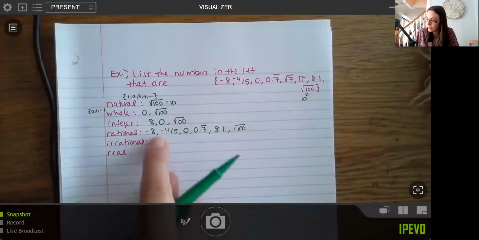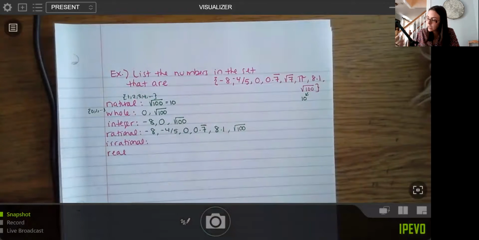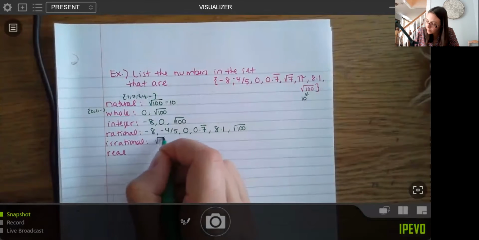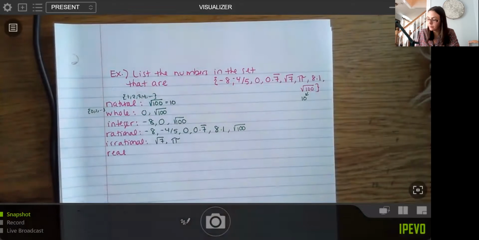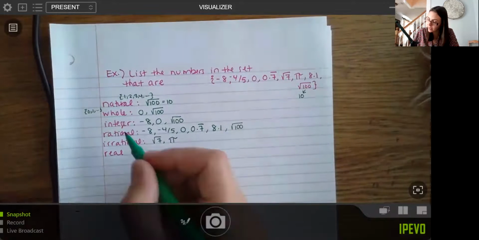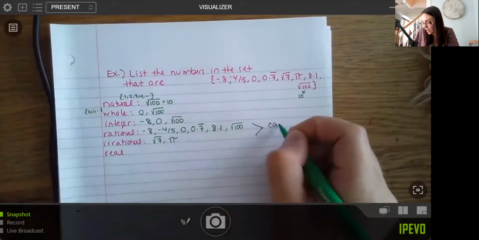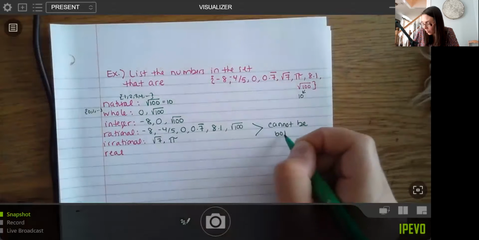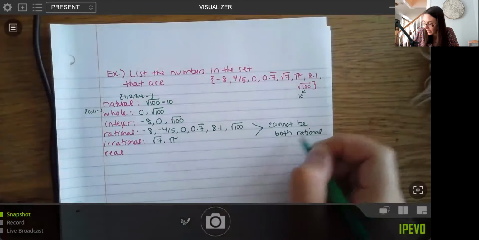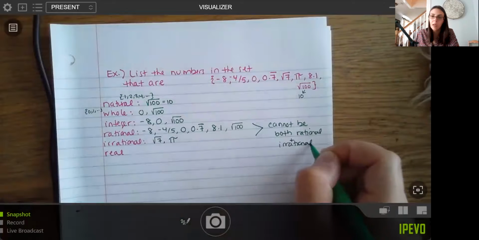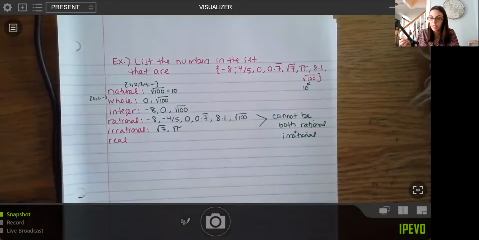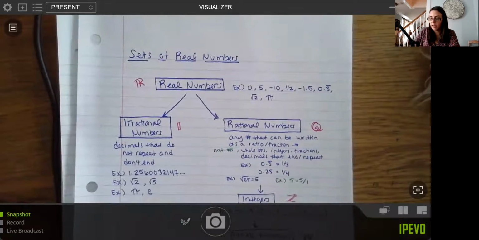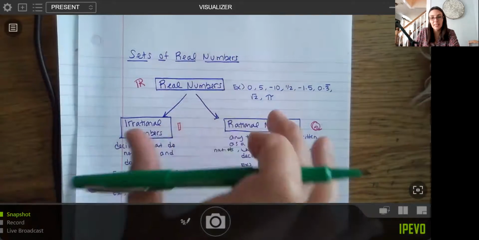Now your irrational numbers are going to be different than this. These are your messy ones. So we have our square root of 7, and we have our pi. Another thing to note with rational or irrational is that you cannot be both rational and irrational. This is a nice little tip. A number cannot be in both these groups. So if you have the same number in both groups, something is wrong. All our real numbers are either rational or irrational. You have to be one or the other. If you look at your chart on the page before, you can see all real numbers break into either irrational or rational, but these are different things.